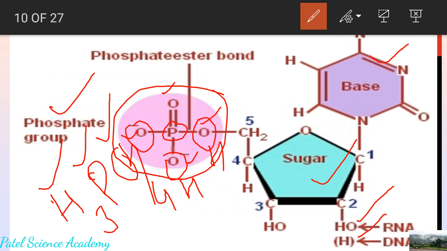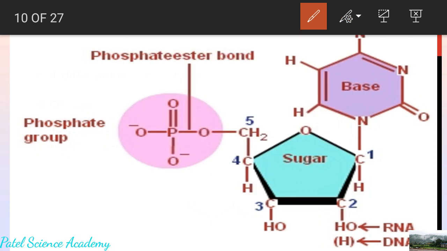This phosphate group is linked with this sugar by the phosphodiester bond, as you can see here, and that is called ester bond or phosphodiester bond.